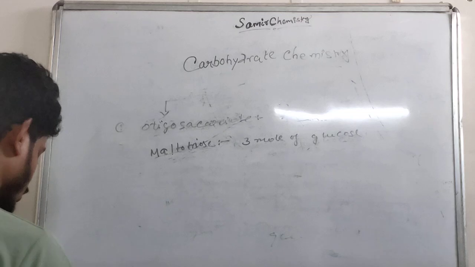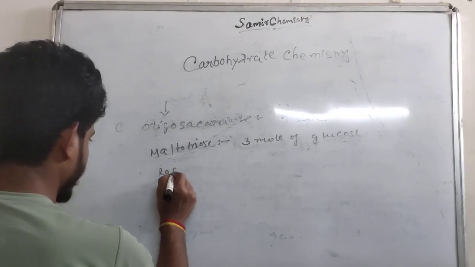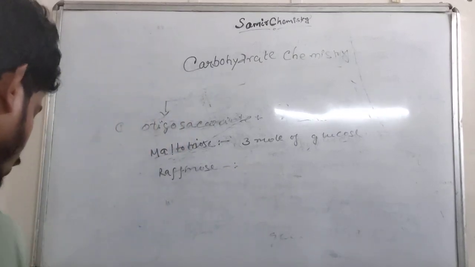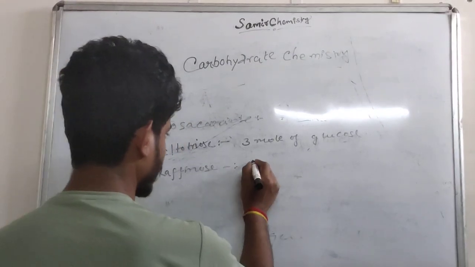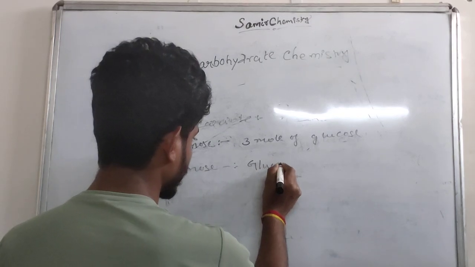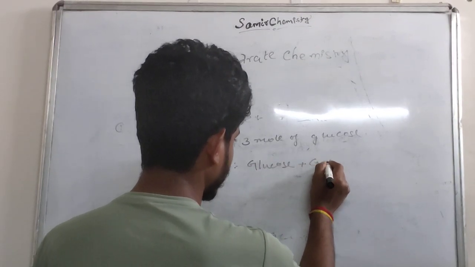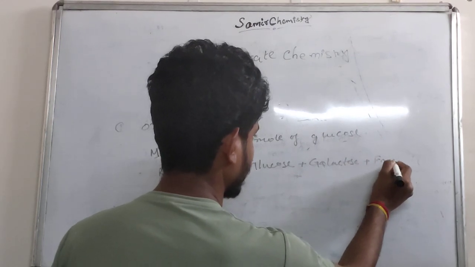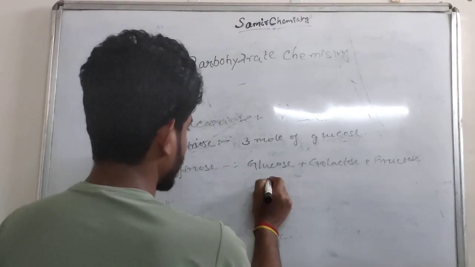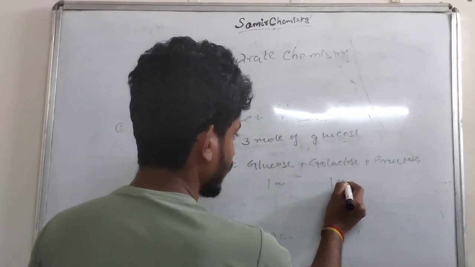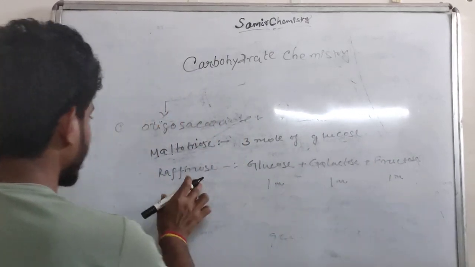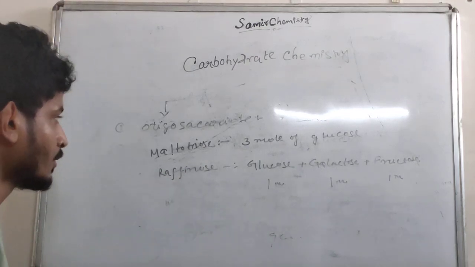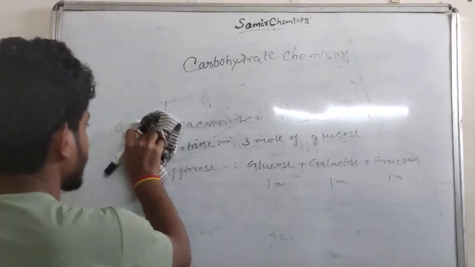Another type is raffinose. If we hydrolyze raffinose, then we will get glucose plus galactose plus fructose. This will be 1 mole, this will be 1 mole, and this will be 1 mole. So from raffinose we get 3 moles of these monomer units. This is the oligosaccharide, and the last term is the polysaccharide.